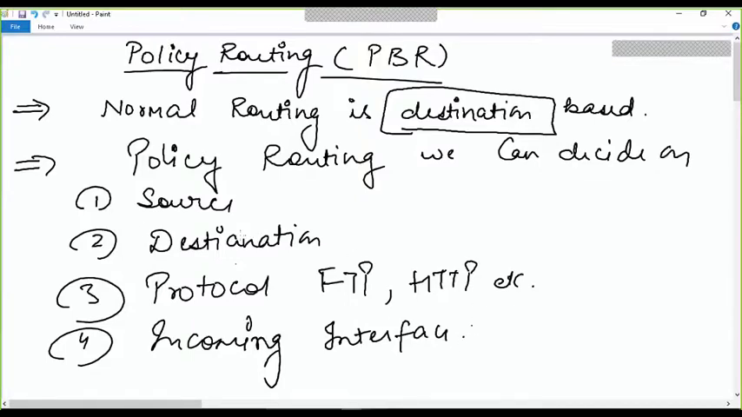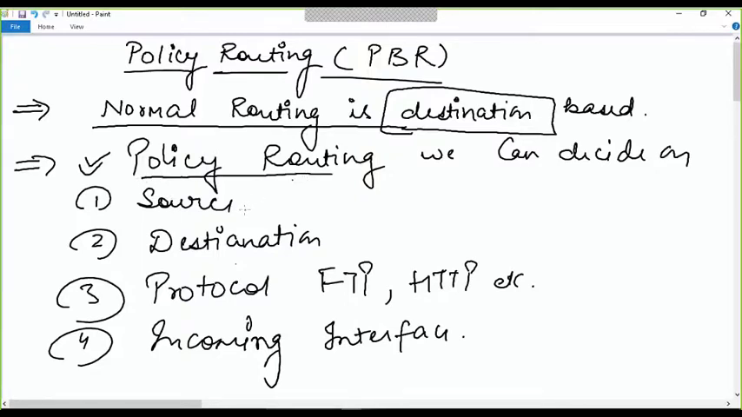So we can override the normal behavior of the router, how it forwards packets, by doing policy routing. For example, now we want to route our web traffic in one direction out of one interface, and we want the voice over IP packets in another direction. We have the ability to do that with policy routing, on the basis of the protocol.